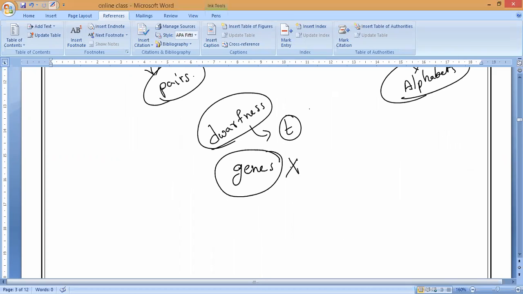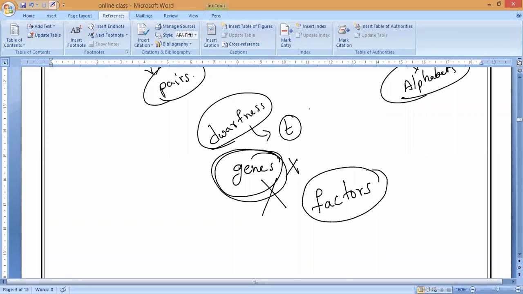By the time of Mendel's experiments, when he concluded how characters are inherited from parents to offspring, genes had not yet been discovered. So instead of genes, he did not know the word gene, and he used a word called factors. Whatever experiments Mendel conducted, he used the word factors. Now, at present, these factors represent the genes. By the time there was no discovery of genes, there was no word called genes.